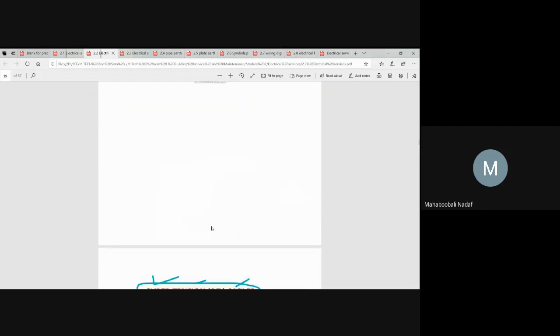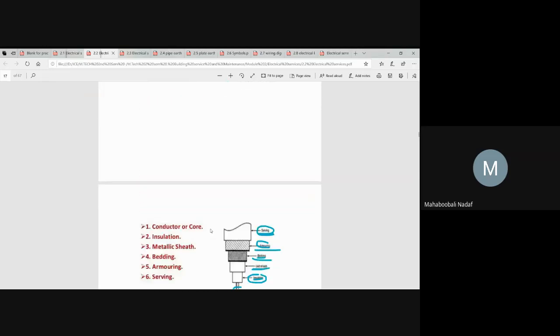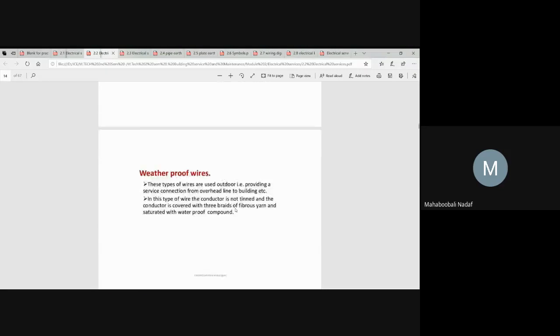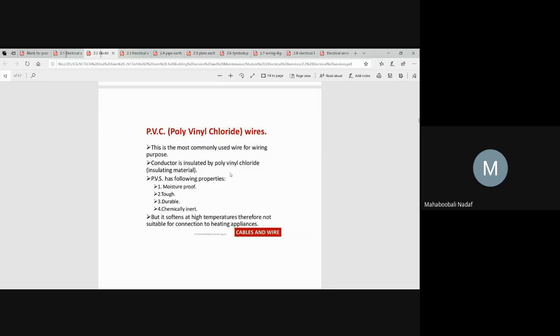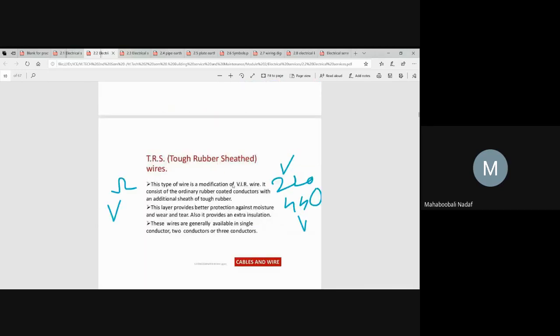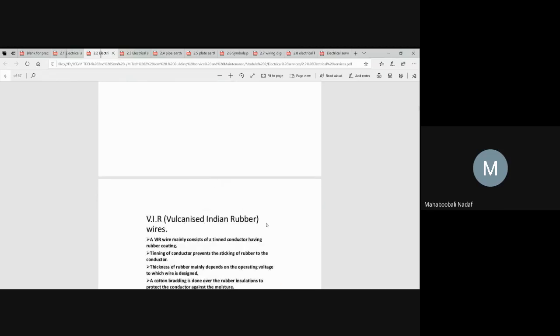Gas cable, oil filled cables, belted cable. These are industrial use. For normal usage, we have flexible wires, weatherproof wires, lead alloy sheeted wires, PVC wires, and the very basic TRS, tough rubber sheeted wire, and still more basic is the VIR, vulcanized Indian rubber wires. These are some of the basic wires.